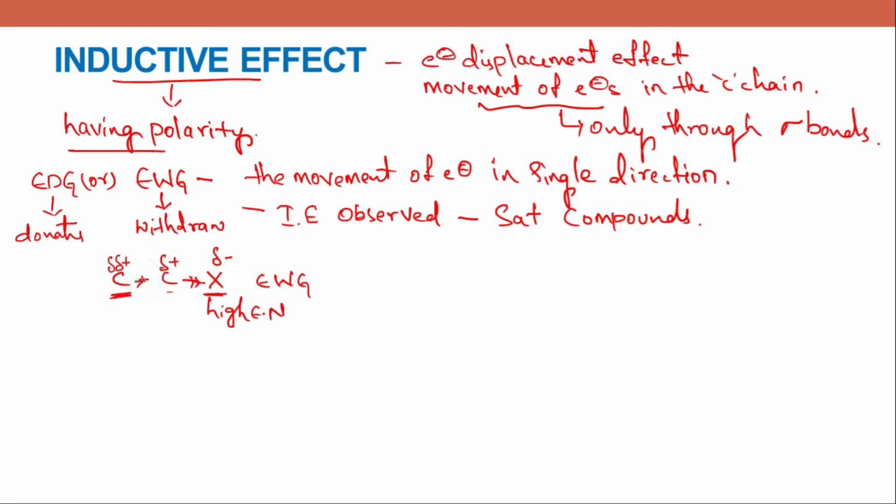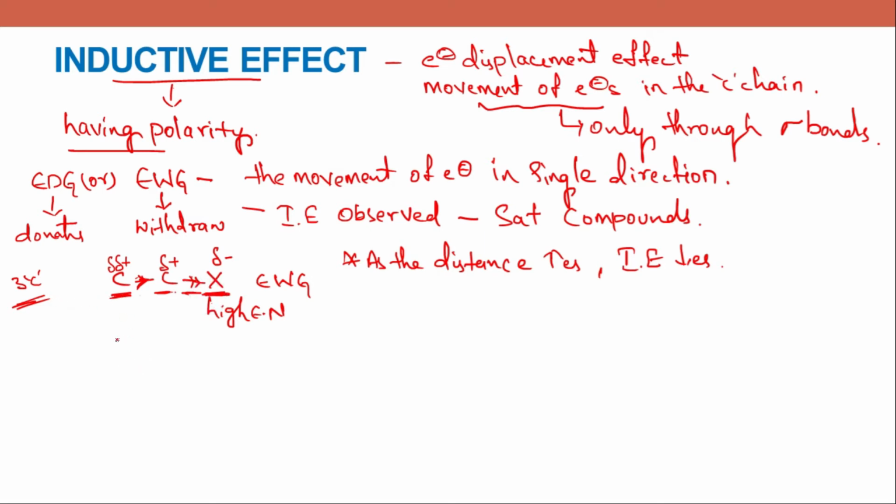The movement of electrons can be seen, but as you can see, I have denoted here with two arrows and here with a single arrow. So as the distance is increasing, the intensity of inductive effect decreases. As the distance increases, inductive effect decreases. So this carbon faces a greater effect than this carbon, but you can see this inductive effect up to 3 carbons. You can see the effect of the X group until 3 carbons.